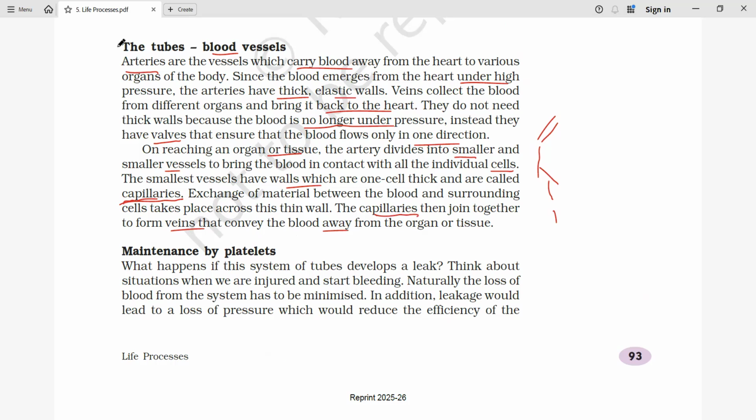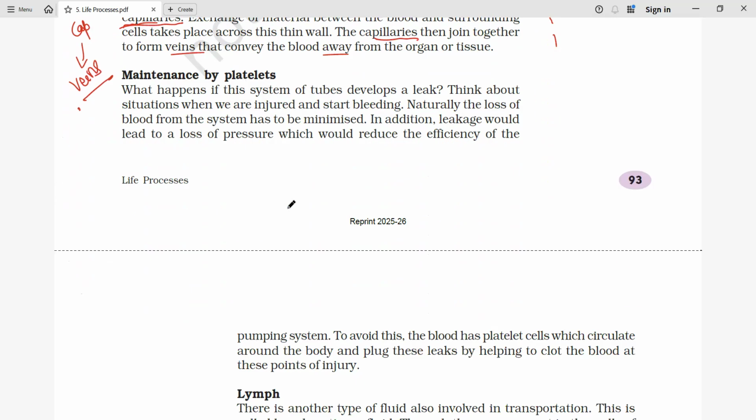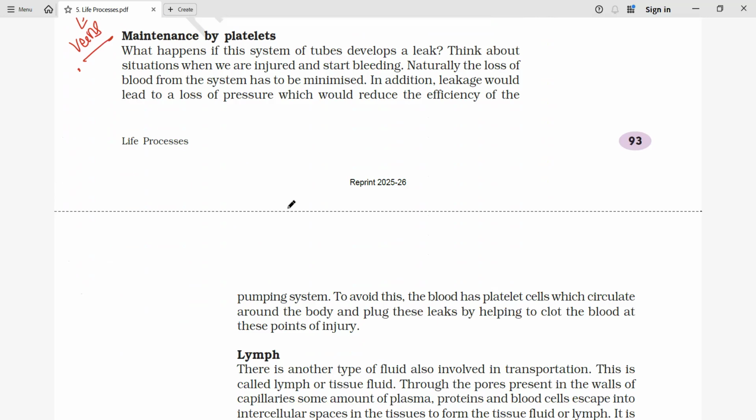So here we have the discussion: we have the artery, and from the artery it changes to the capillaries. Again, on the other side, these capillaries join together to form the veins, and through the vein impure blood reaches the heart, and pure blood from the heart reaches the various organs. Next is about maintenance by platelets, how platelets are going to help us.